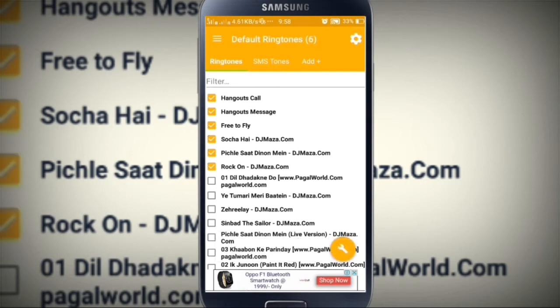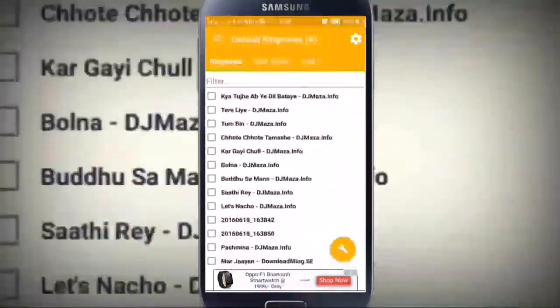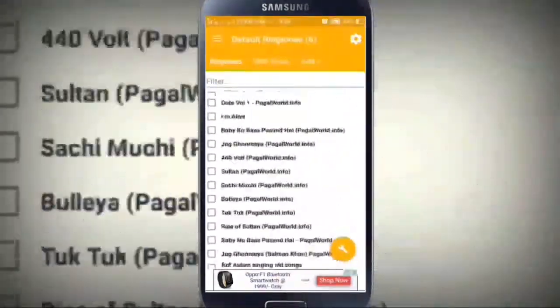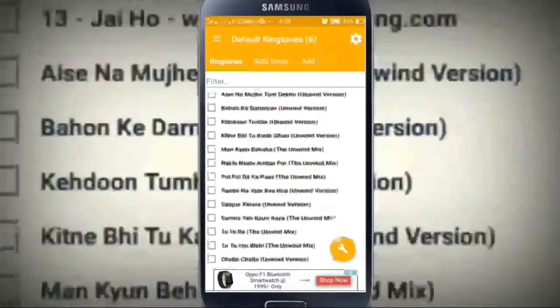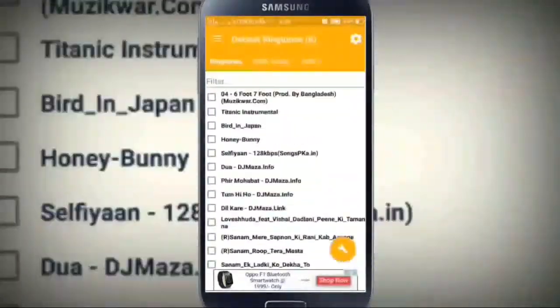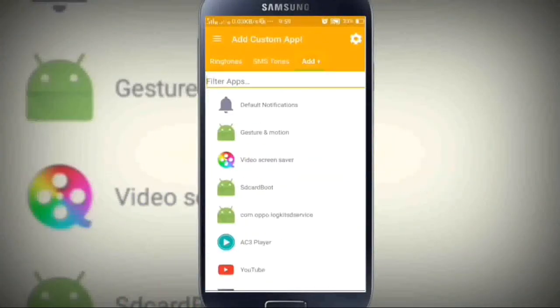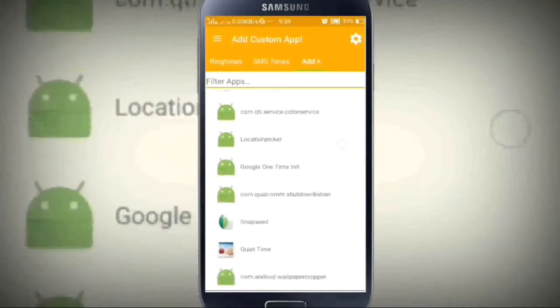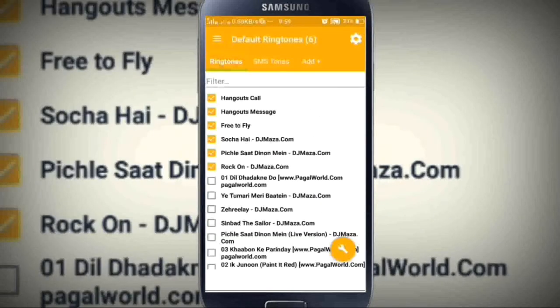And same for the SMS tones. You just need to tap on the tones whatever you want to set and just set it. You can also add the custom applications. Just click on the add button and here it is showing the apps.